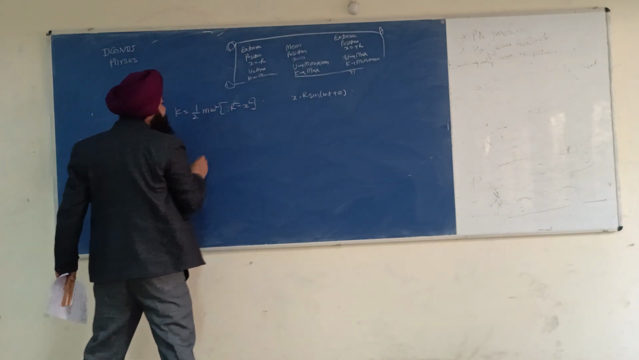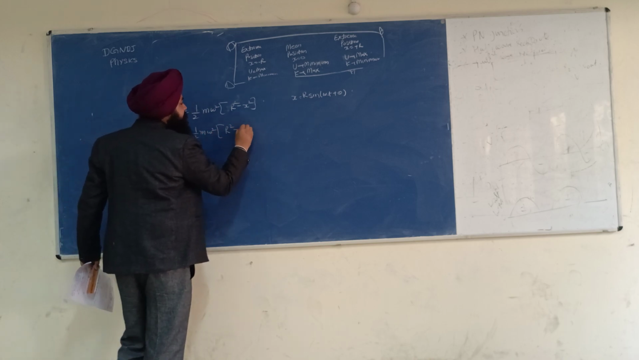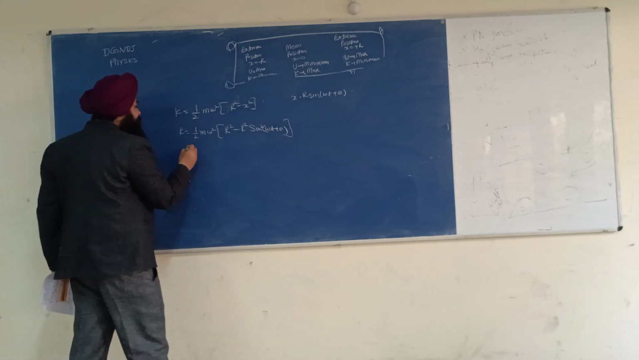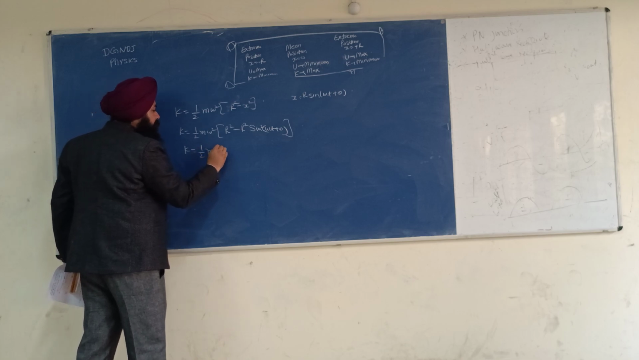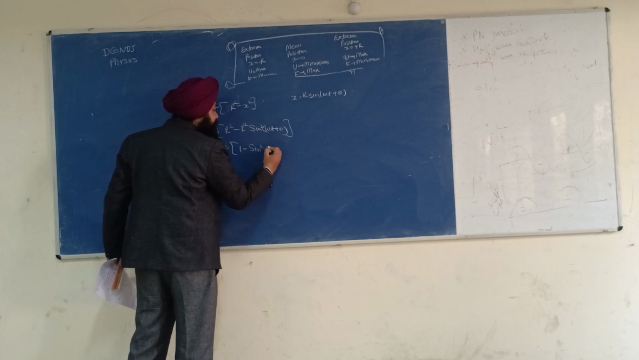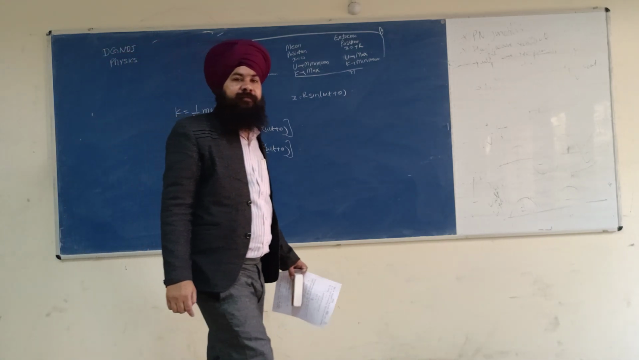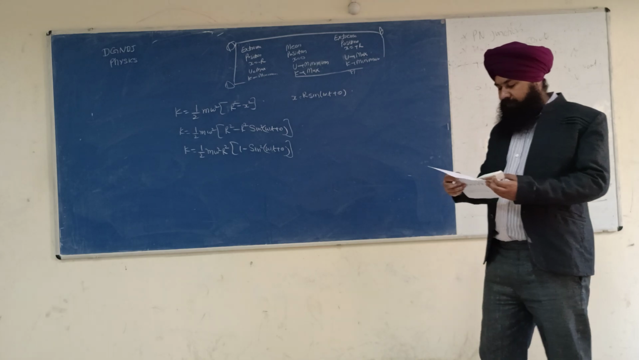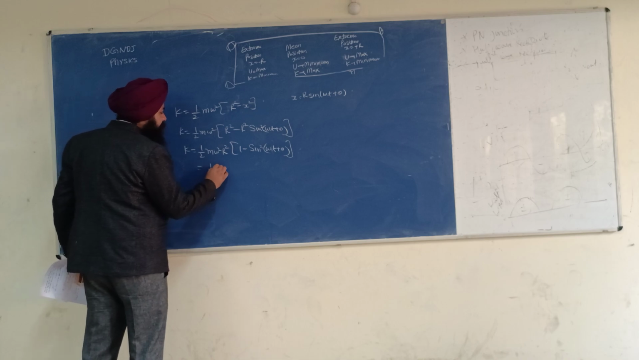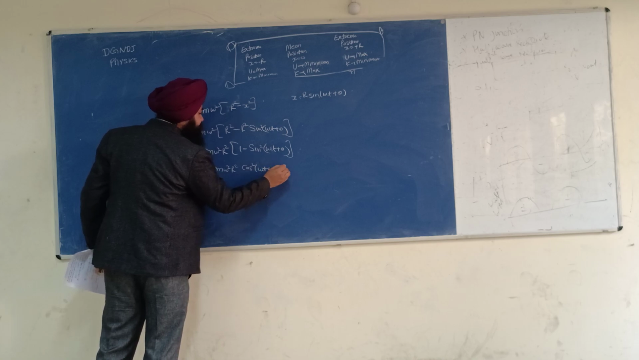Now I will use the value of x here. So K is equal to half m omega square r square minus r square sin square(omega t plus theta). I will take r square common: half m omega square r square (1 minus sin square(omega t plus theta)). What's 1 minus sin square theta? That is equal to cos square theta. That comes out to be half m omega square r square cos square(omega t plus theta).